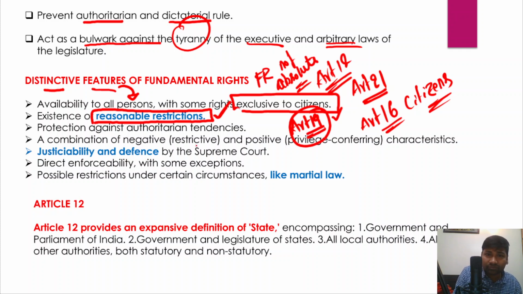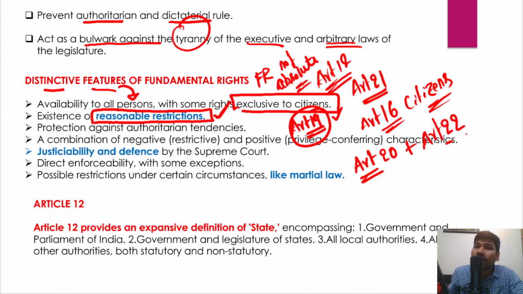So apart from that, fundamental rights also protect you from the authoritarian tendencies. Here I would like to mention some important articles, particularly Article 20 of the Indian Constitution as well as Article 22 of the Indian Constitution, right? So protection in respect of conviction of offenses is what Article 20 talks about, right? So these articles specifically mention protection from the authoritarian or arbitrary laws of the government, Article 20 and Article 22 of the Indian Constitution.